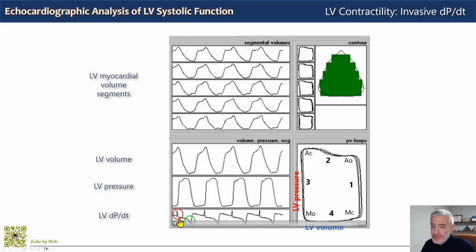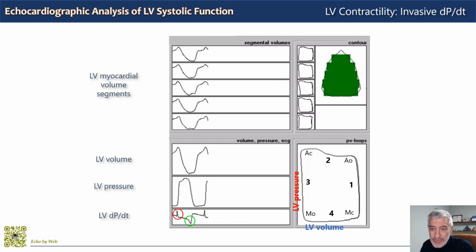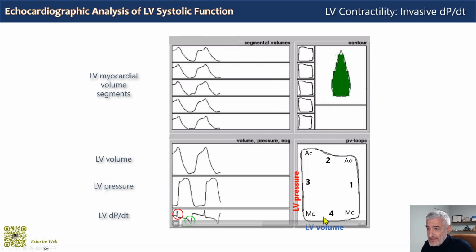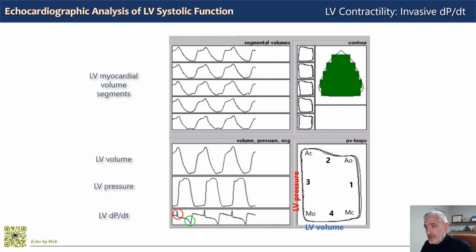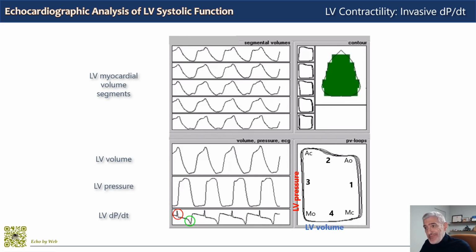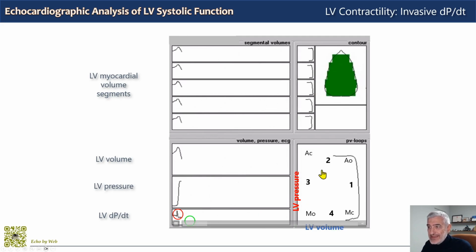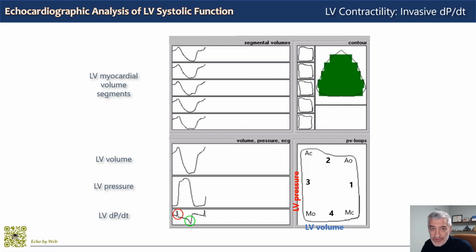And down here, circled in red, we have the peak positive dP/dt, the first derivative of the pressure curve change during systole, during isovolumic contraction, and the rapid rise of ventricular pressure. This is widely used as an invasive measure of left ventricular contractility, although it is not the gold standard, as we have seen. It is an estimate because it is still load dependent. And now let's see how we can non-invasively estimate this positive dP/dt.